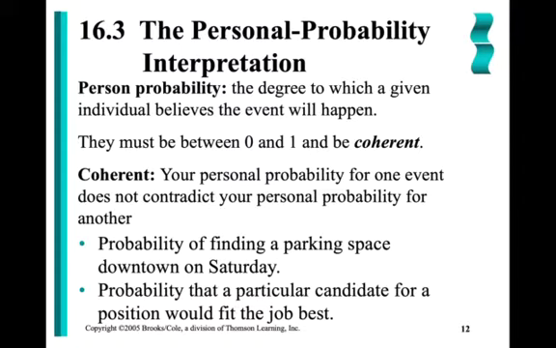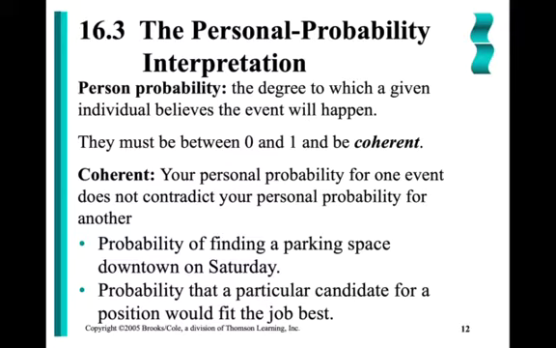Personal probability. So the personal probability interpretation. This is our subjective probability. The personal probability is the degree to which an individual believes that an event will happen. It says that these probabilities must be between 0 and 1, as all probabilities must be. 0 would be a 0% chance. 1 would be a 100% chance.